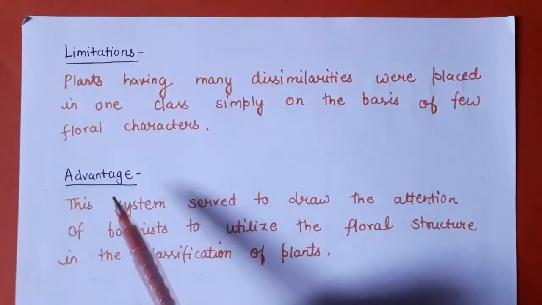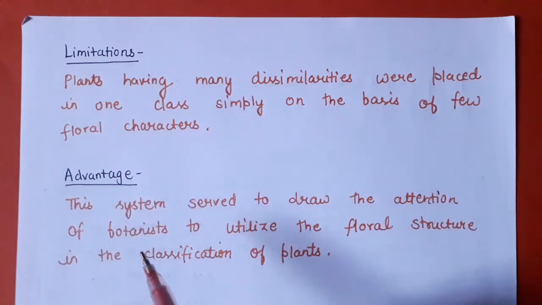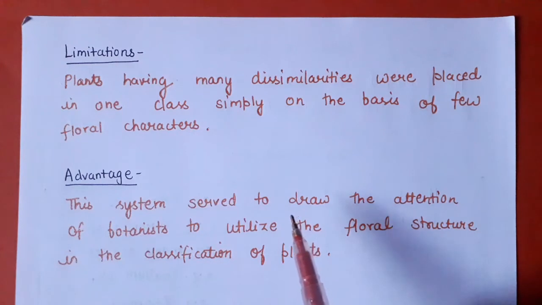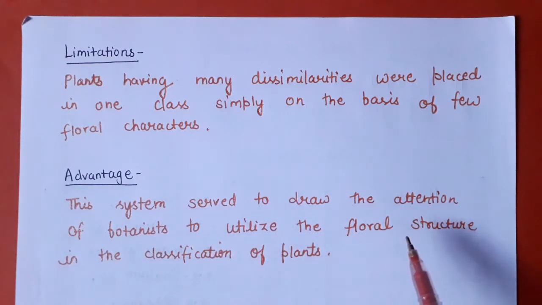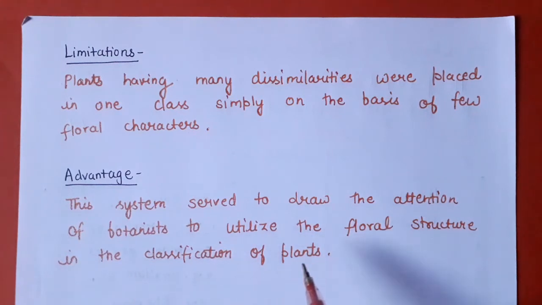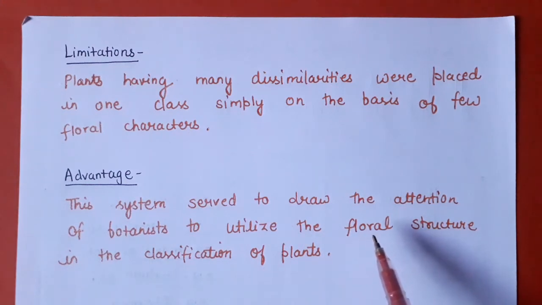If we talk about the advantage of this type of system, then this system served to draw the attention of botanists to utilize the floral structure in the classification of plants. Before Linnaeus, all the classifications that were given were based on few morphological features, but the classification given by Linnaeus, the sexual system, was mainly based on the floral parts like the stamens and the carpel.